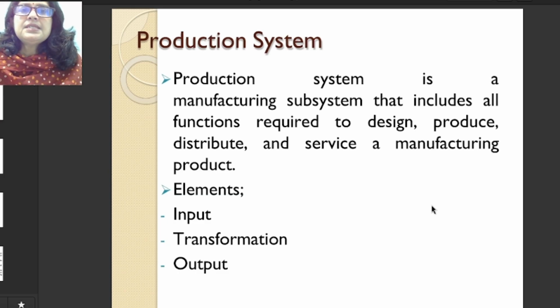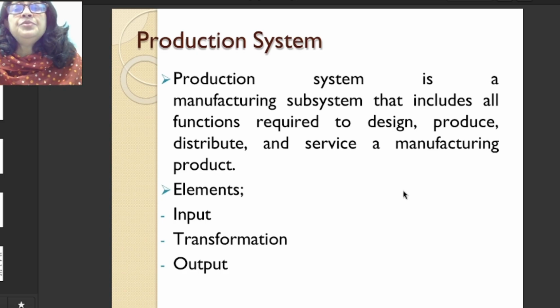Production system is a subsystem of manufacturing system. If you see, production system involves the input, the output, and the transformation process in between. We have already discussed in our previous class, the input we take as man, material, machine, capital, and we transform it to output. The output may be tangible or intangible, product or service. So, production system, we can say, is a subsystem of the manufacturing system.